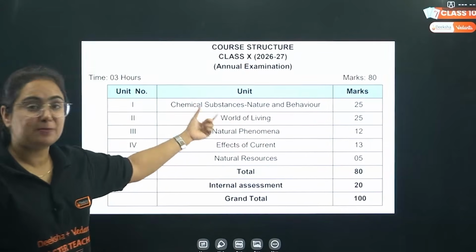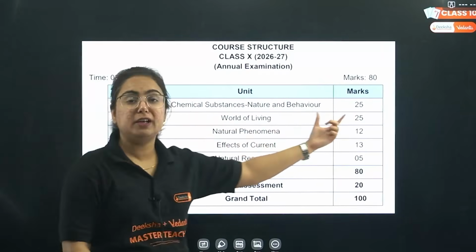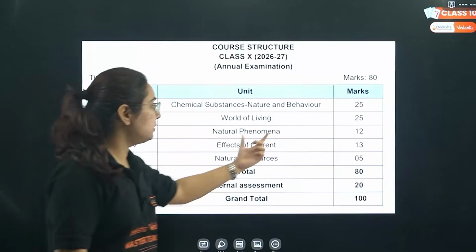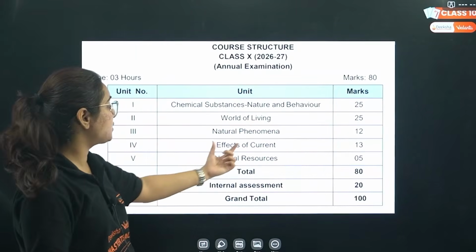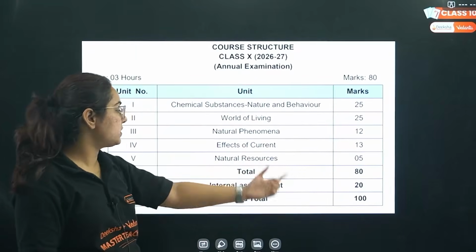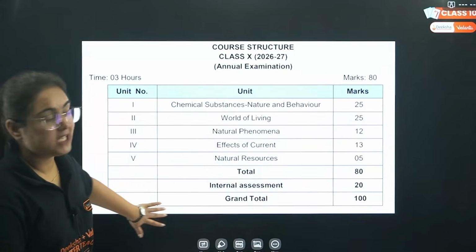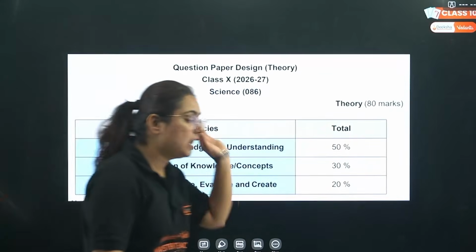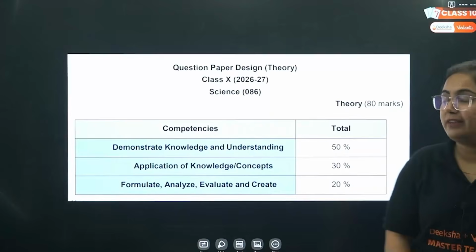25 marks chemical substance, nature and behavior. World of living, 25 marks. Natural phenomena, 12 marks. Effects of current, 13. Natural resources, 5, and the total is 80. 20 comes from the internal assessment. Now see this slide, which is very very helpful, beta.